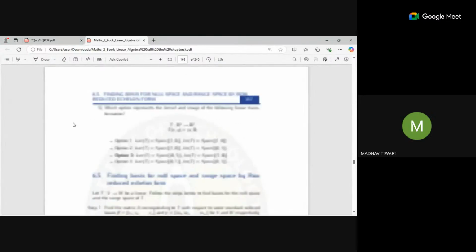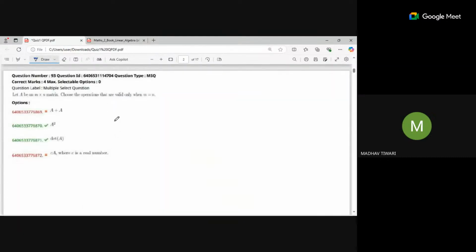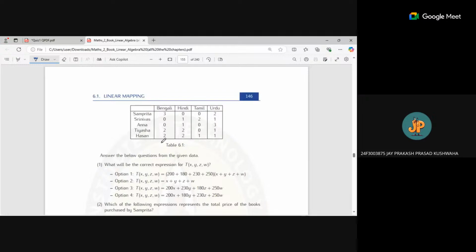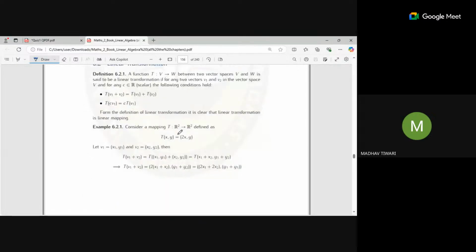So in week 6 till now we have studied a lot of things. That includes linear transformation, which is nothing but a linear combination of these things. Anyone else having any doubt, you can tell me now. We have seen the linear transformation so far, and two properties are to be satisfied for any linear transformation.